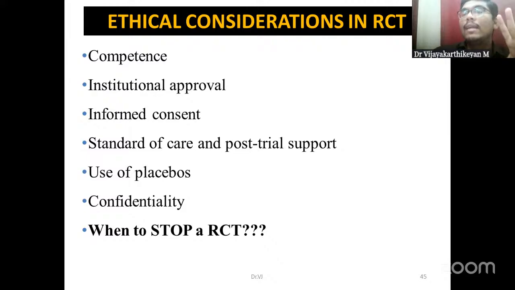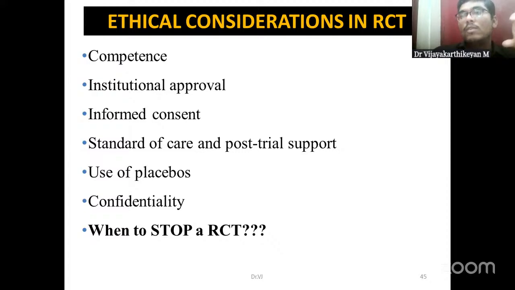Before doing an RCT, as I told, first and foremost you have to register it in the Clinical Trial Registry of India. They will give you a CTRI number. Using that number only, you have to apply to the ethical committee itself. The institutional approval is definitely a must before starting, and informed consent. All the guidelines given by ICMR for obtaining informed consent have to be followed. And all the standard of care.